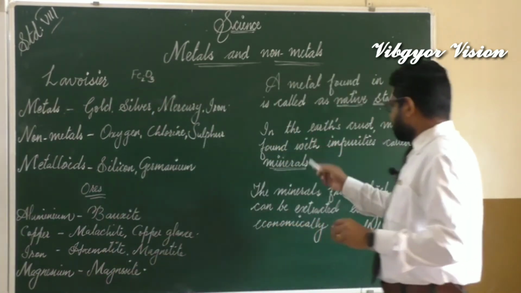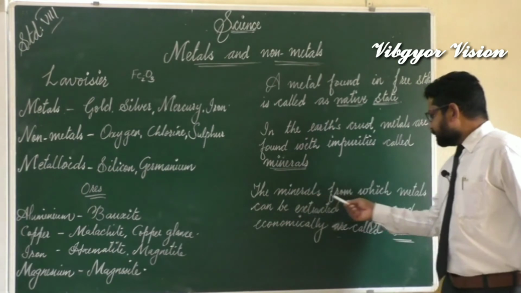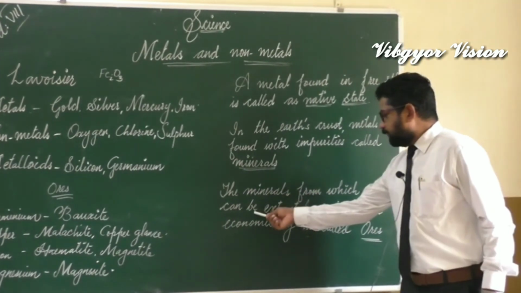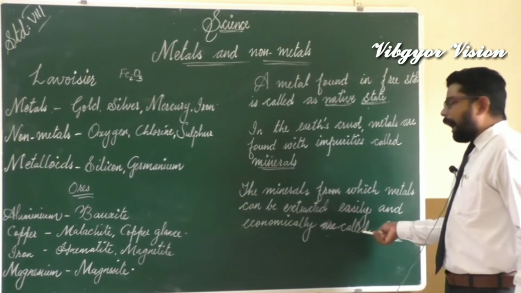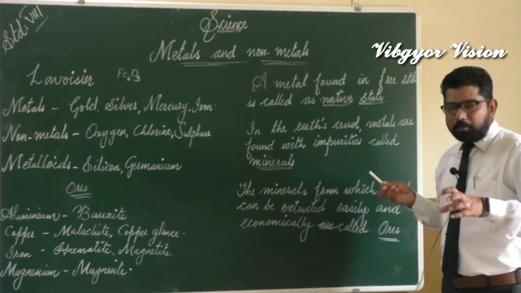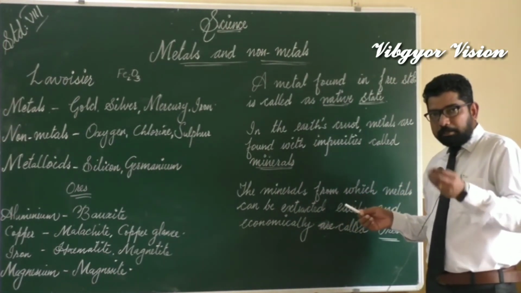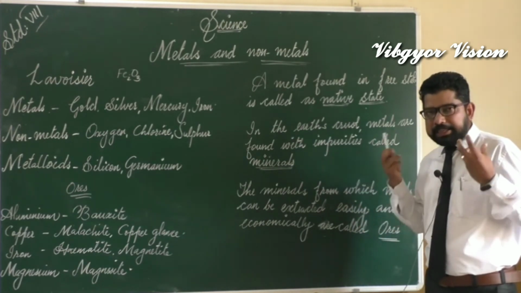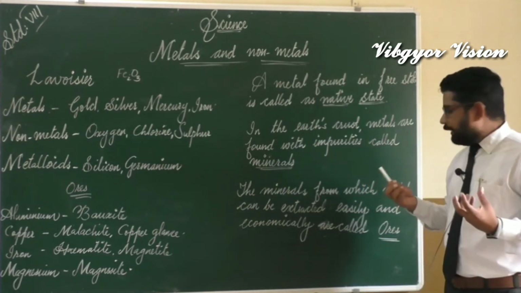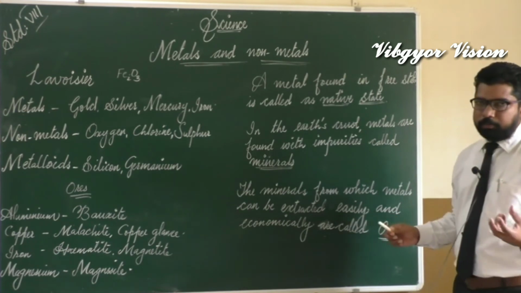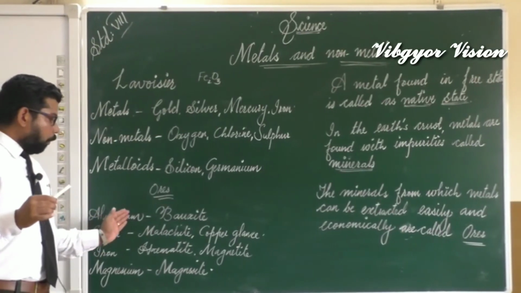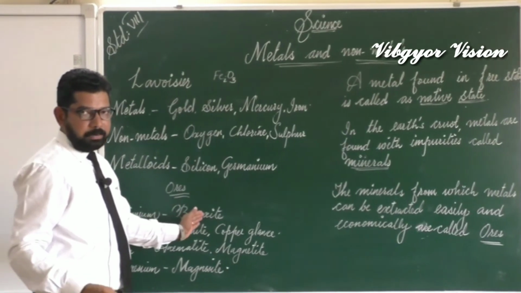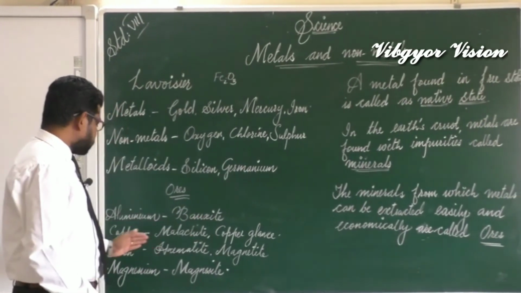The minerals from which metal can be extracted easily and economically are called ores. Hope you have understood what an ore is. The main ore of aluminium is bauxite.